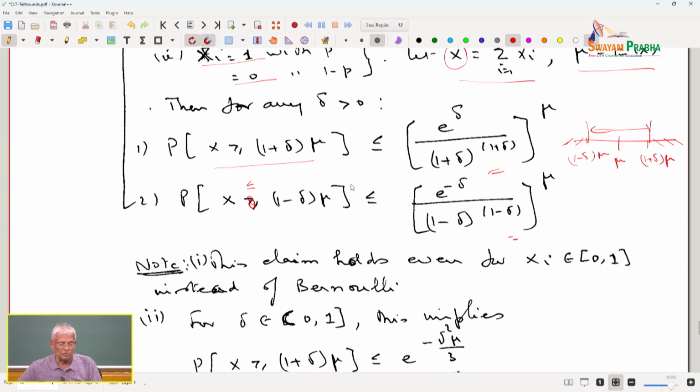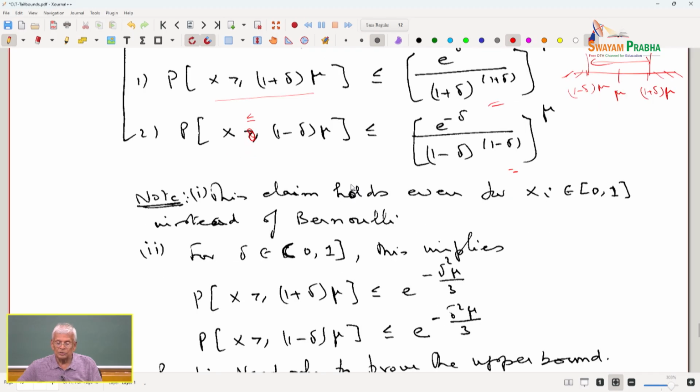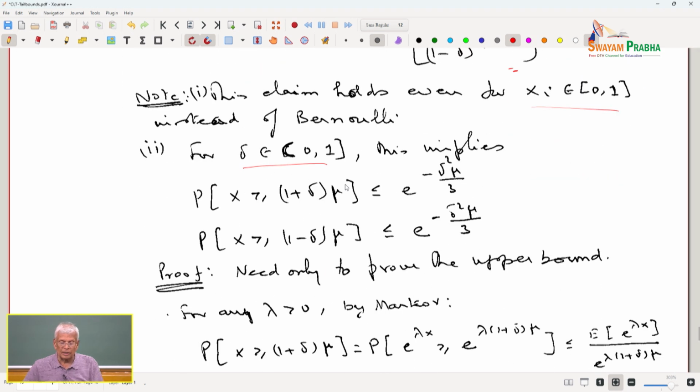Based on Chernoff bound, this claim holds even for xi uniform on the interval 0 to 1 instead of being Bernoulli. For delta in the open interval 0 to 1, the probability that x is greater than or equal to 1 plus delta times mu is at most exponential of minus delta square mu by 3, and the other bound is for the lower tail.